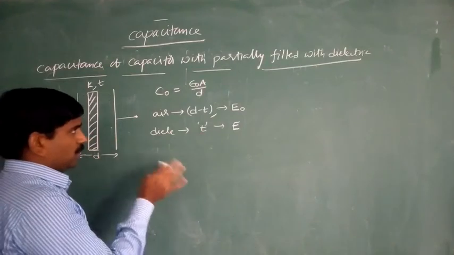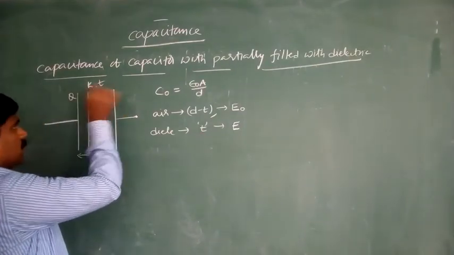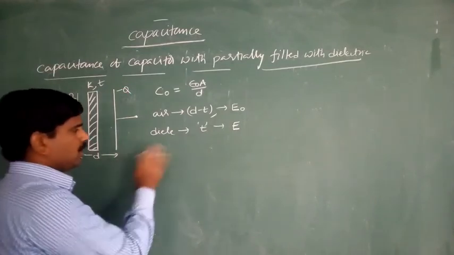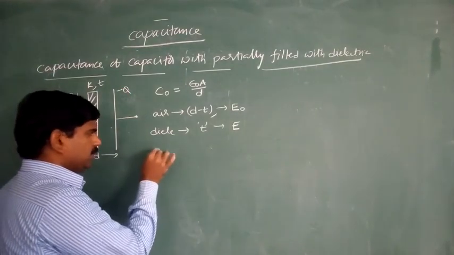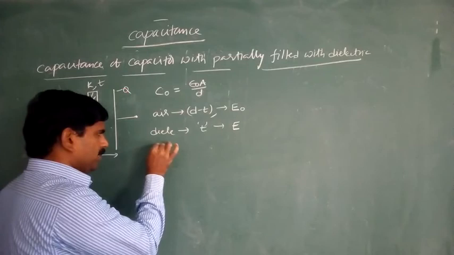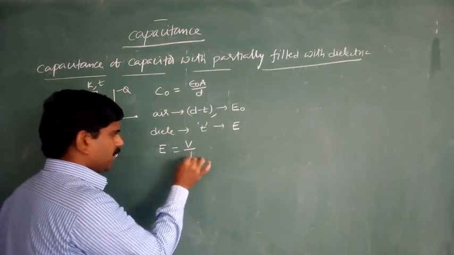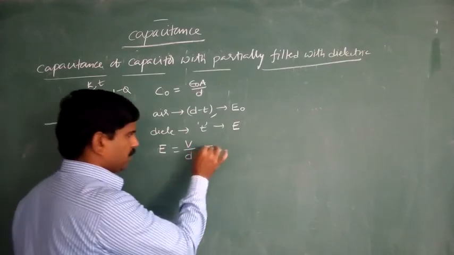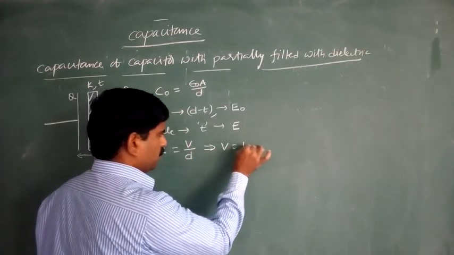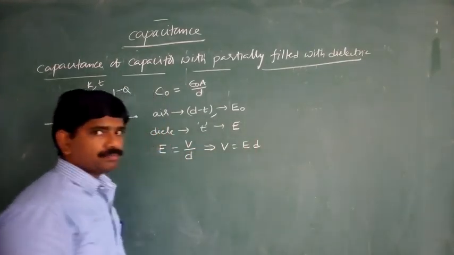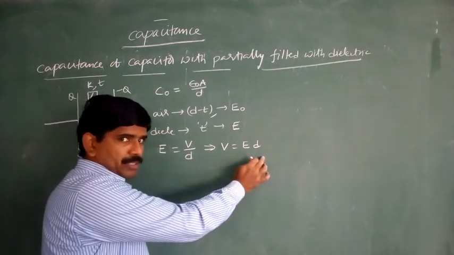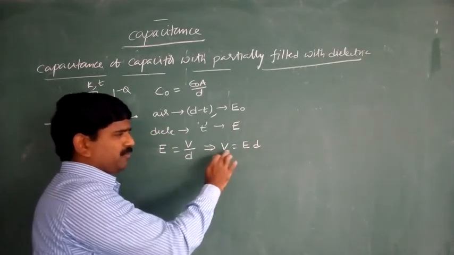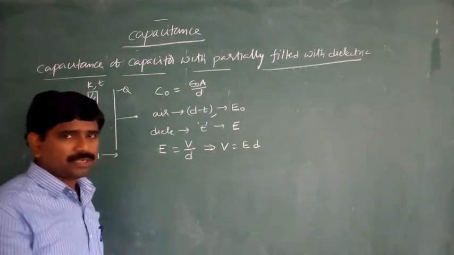First of all, the charge is plus Q and this is minus Q. Already we know this one. From here onwards, we know the relation between the electric field intensity and electric potential. E is equal to V by D, so V is equal to E into D. This basic expression we already derived.